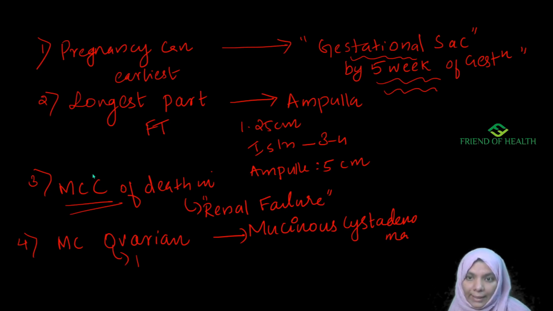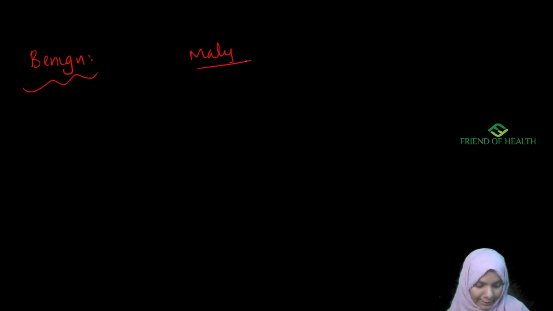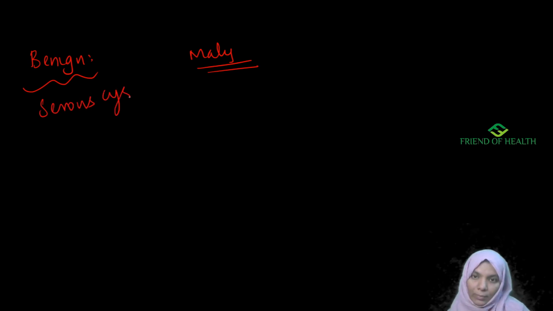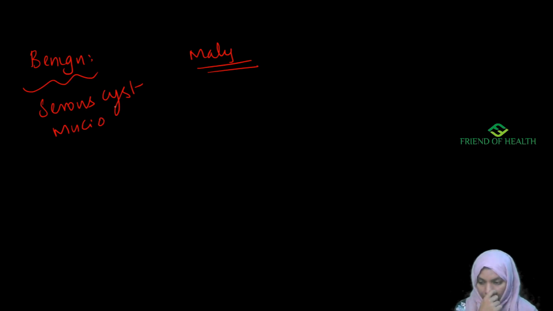We have benign and malignant types. Under benign, I'm not giving you the whole list, but we have serous cystadenoma and mucinous cystadenoma. Our question is about the most common tumor that undergoes torsion, so mucinous cystadenoma is the benign type.